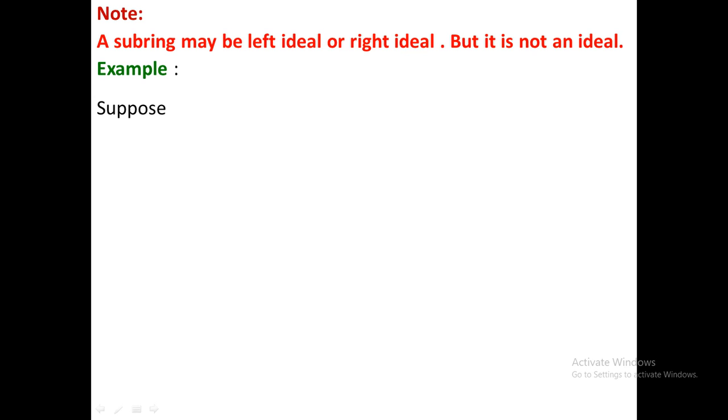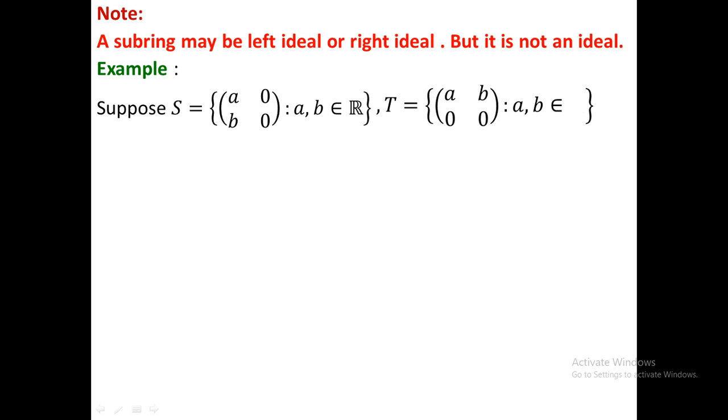Example, here I consider S as the set of matrices of the form [a 0; b 0], that is the elements of S are 2 by 2 real matrices where the second column is the zero column, and T as that form, that is T is the collection of all 2 by 2 real matrices where the second row is 0.